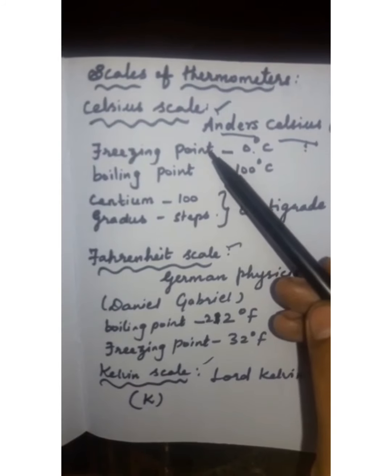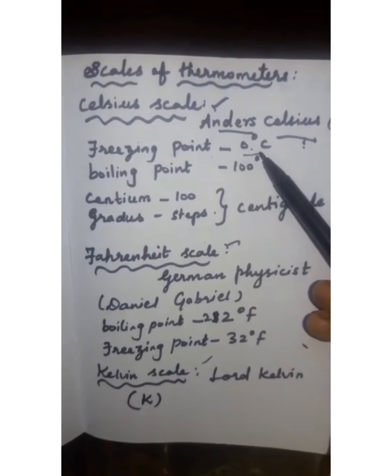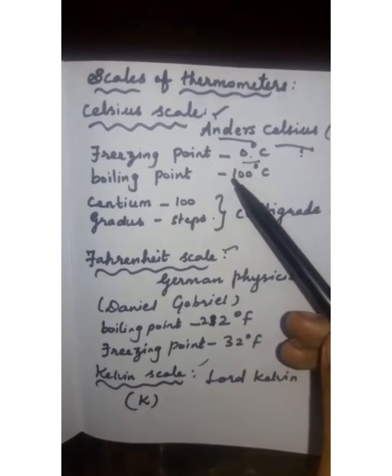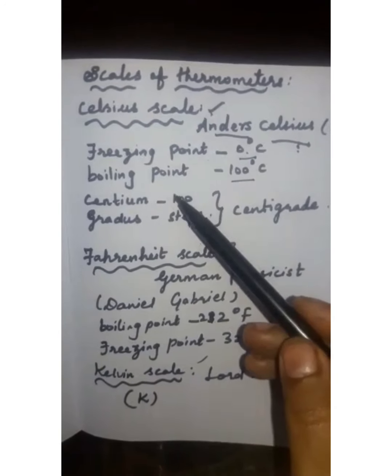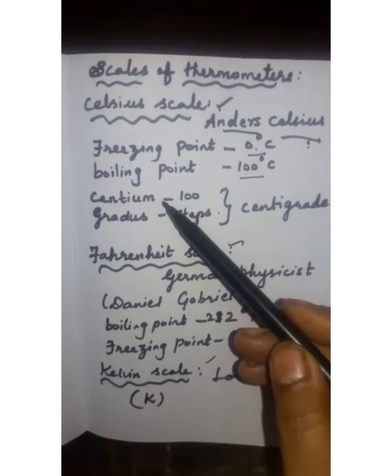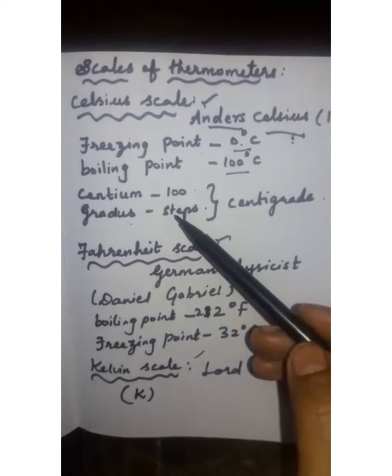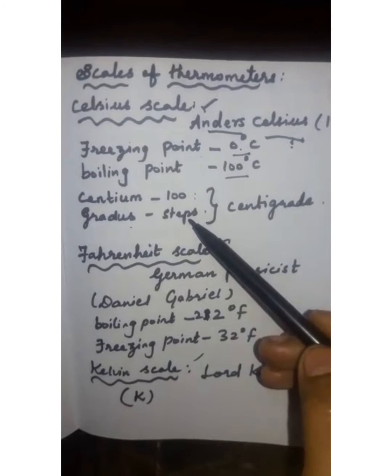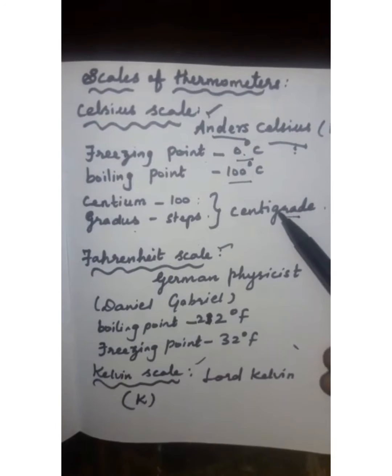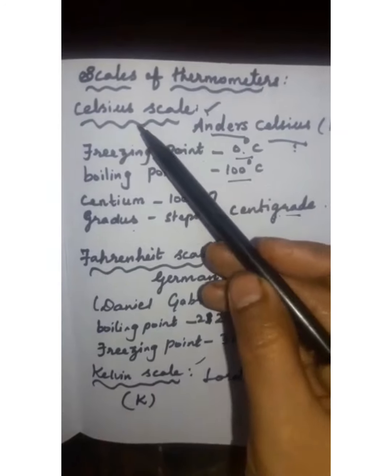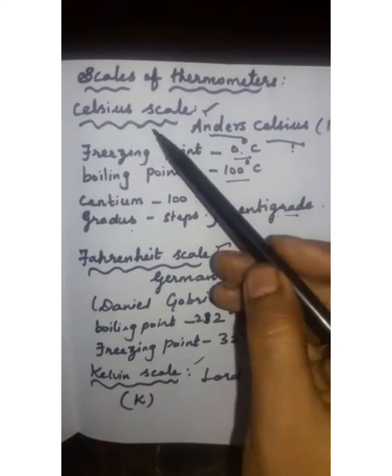In the Celsius scale, the freezing point of water is 0 degrees Celsius and the boiling point of water is 100 degrees Celsius. In Latin, centum means 100 and gradus means steps. So both words make it centigrade and later it changed into Celsius.